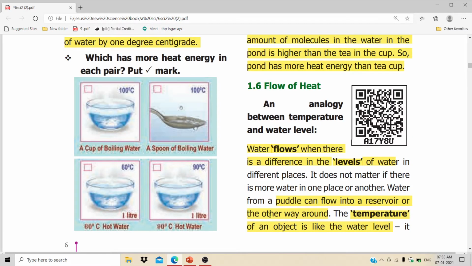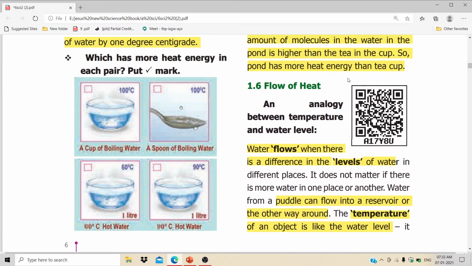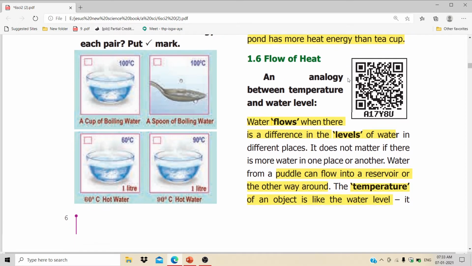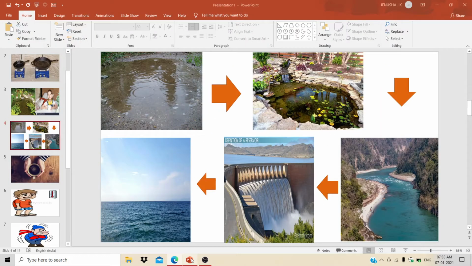Why am I saying this? This is flow of heat. We are learning about flow of heat, not the water, right? So from what you see, the puddle will be very small when compared to the pond, and the pond will be small when compared to the river, and the river will be small when compared to the reservoir, and the reservoir will be small when compared to the sea water, right?